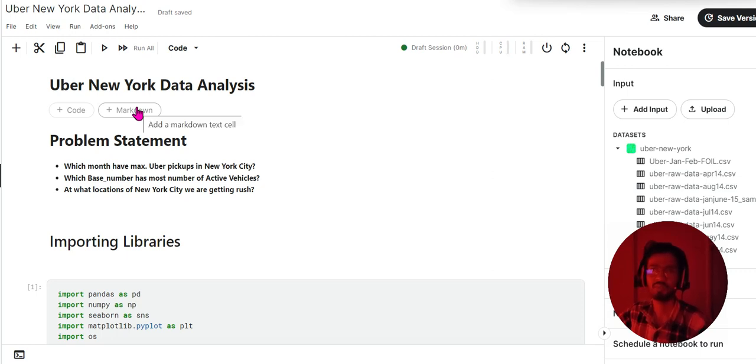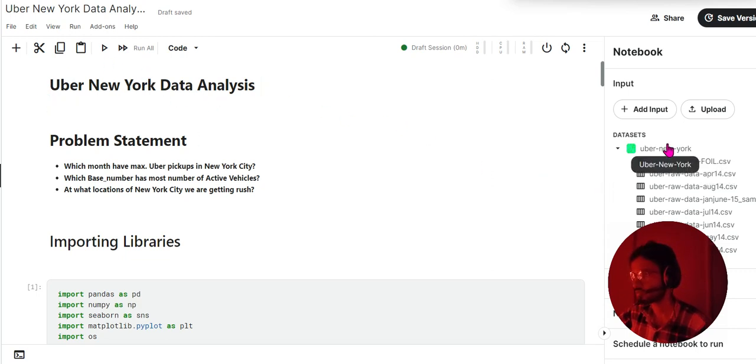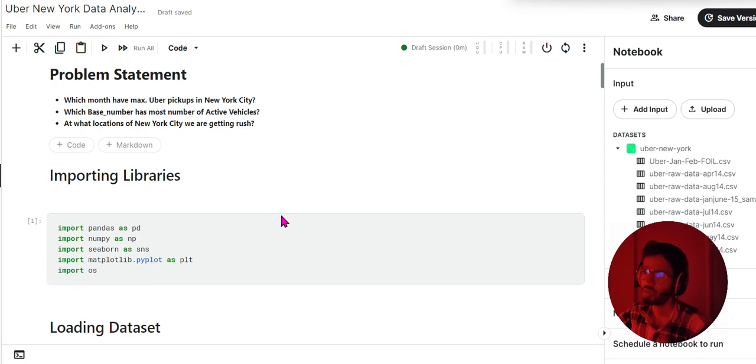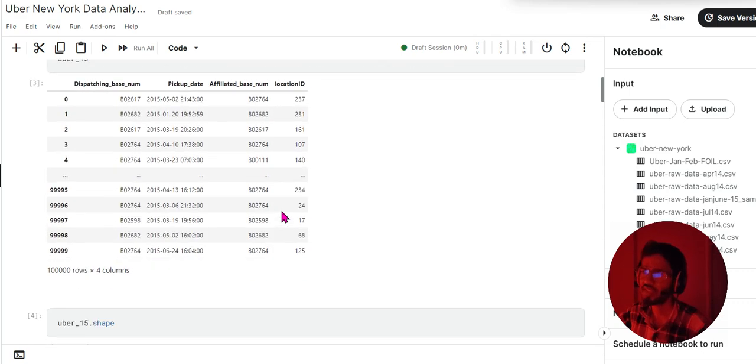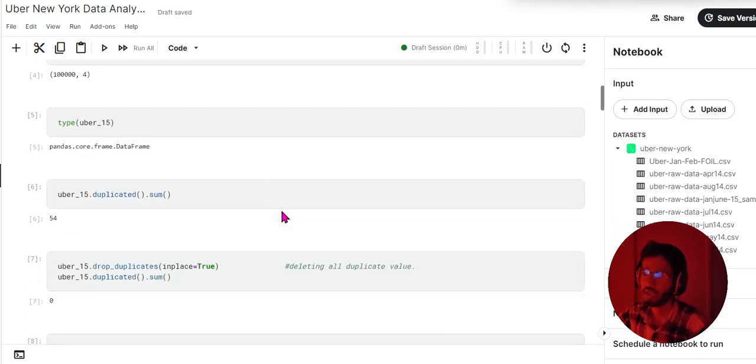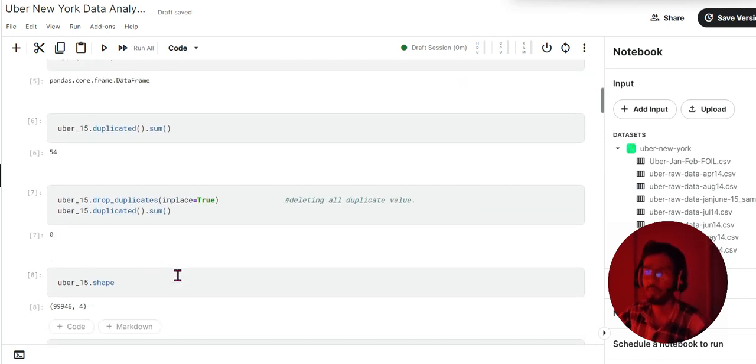This is my first project on data analysis. My topic is Uber New York data analysis. Here is my data set and here is my problem statement. As you can see, I have performed basic analysis here, like I have deleted duplicate values. You can see I have used Pandas and NumPy here, which are libraries of Python.